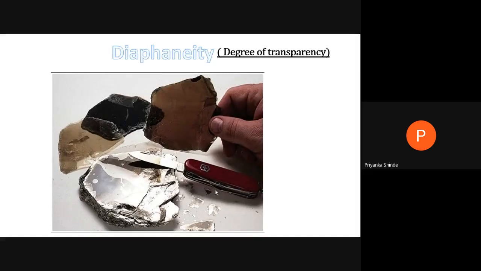So it is used strictly, it is a hand specimen property, which we study by taking the mineral in hand. Okay, so most of the minerals, they are opaque in hand specimen, they become transparent when you take a thin section. So there should not be any confusion like which is transparent, which is not transparent. So that is why it is strictly a hand specimen property, which you have to take the mineral in hand and study.